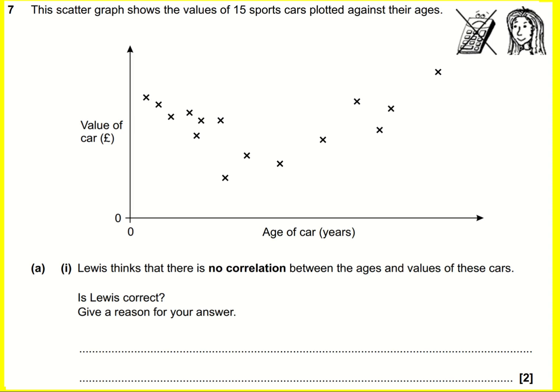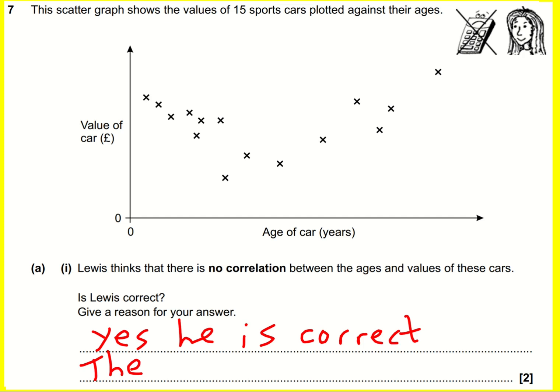Lewis says there's no correlation between the ages and values of the car. Is Lewis correct? Well, the answer is yes, because this does not fit a straight line in any way. So yes, he is correct. The data cannot be fitted well with a straight line.